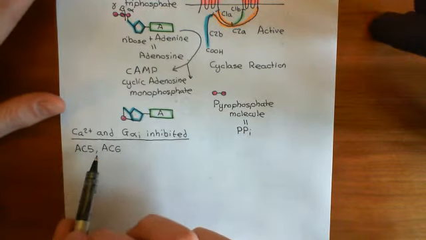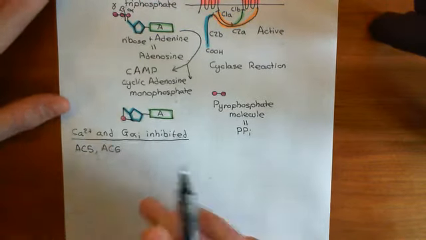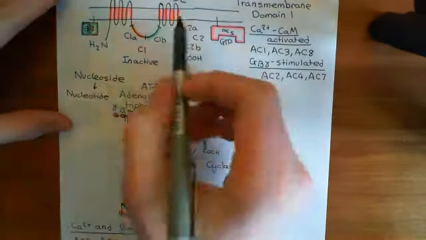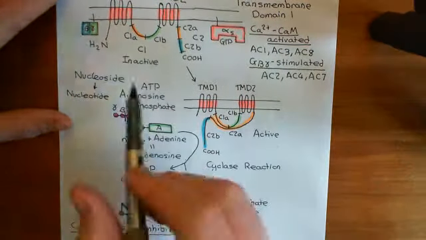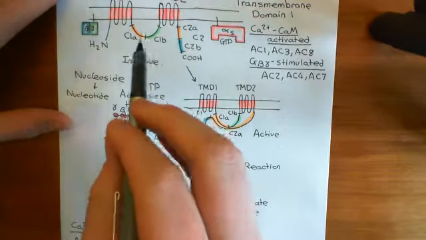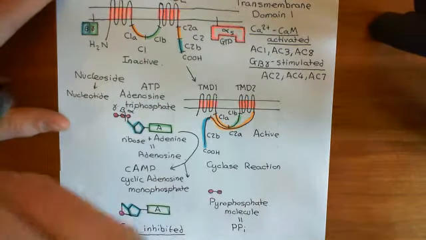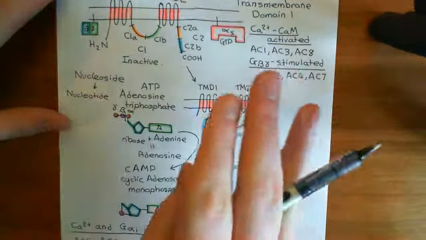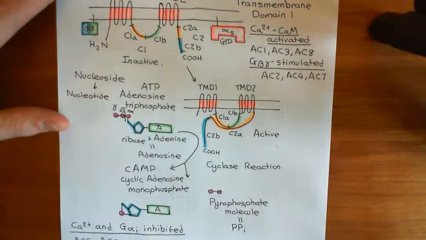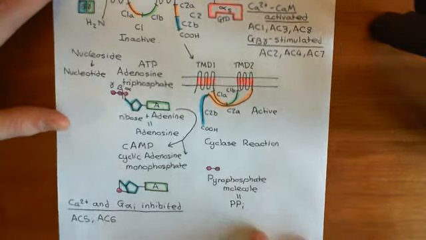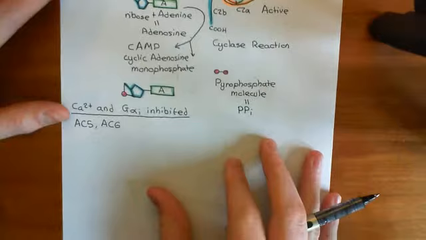these 2 are directly inhibited by calcium. So if calcium is high in the cytoplasm around either adenylyl cyclase 5 or adenylyl cyclase 6, the calcium on its own, not through calmodulin, can inhibit the adenylyl cyclase 5 and the adenylyl cyclase 6 enzymes.